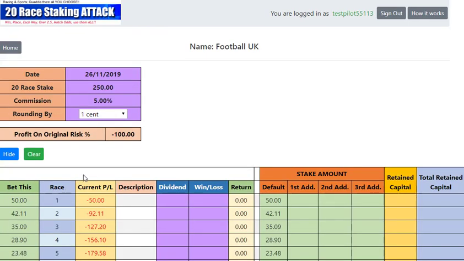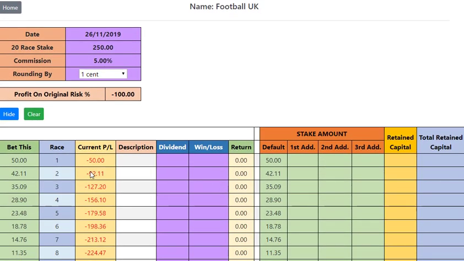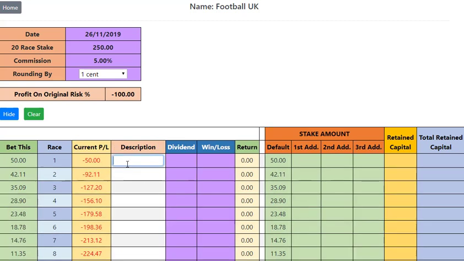That's how quick it is. It creates a new session here. And here we are, UK football, nice and fresh, ready to go. We can't change anything up here except the rounding if we wanted to. That's all locked in as to what it was when we set it up. So in this first description here, you can use the descriptions if you want to, and I suggest if you're using football to use the descriptions because it's easier to come back to it.